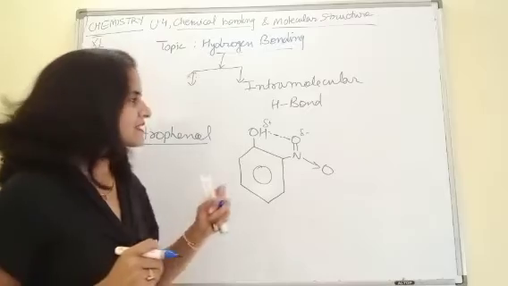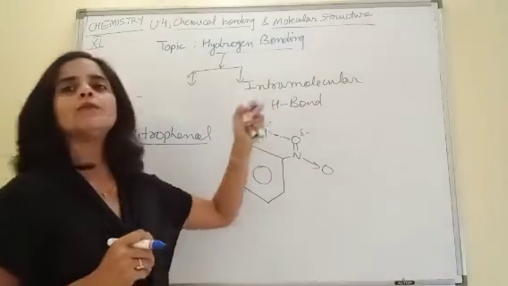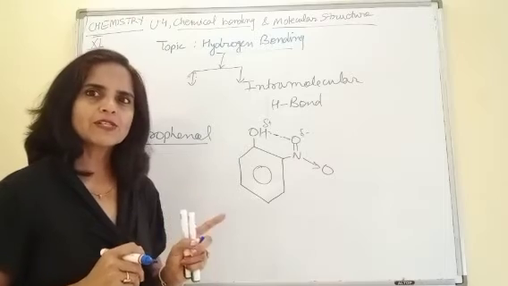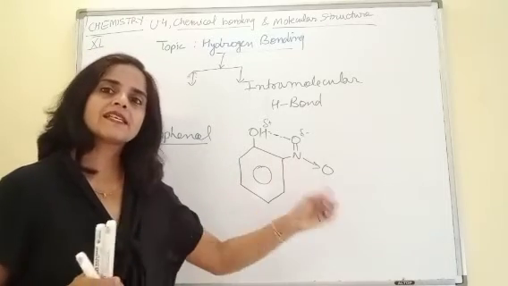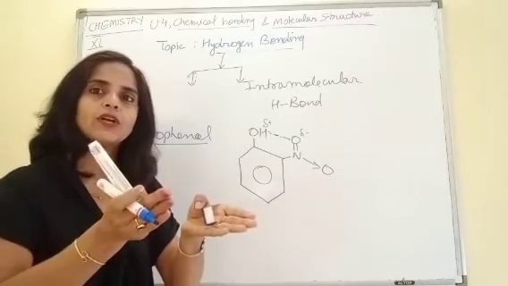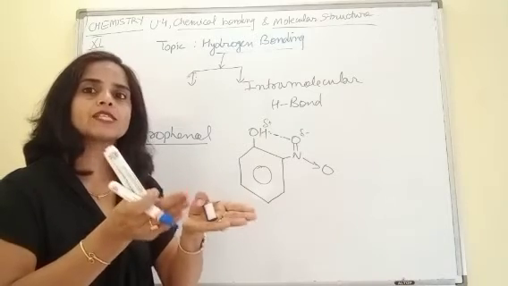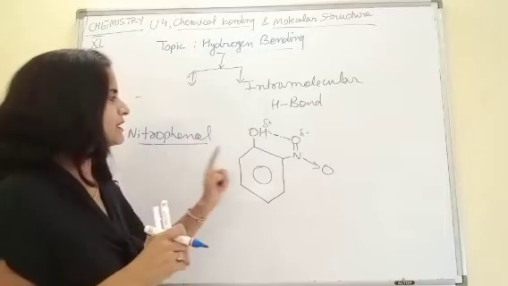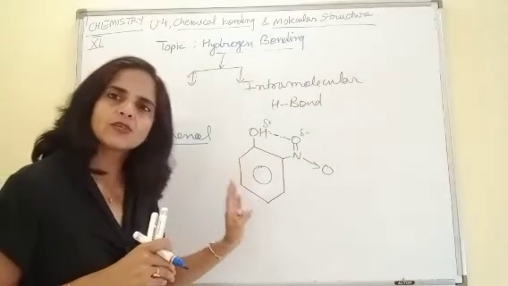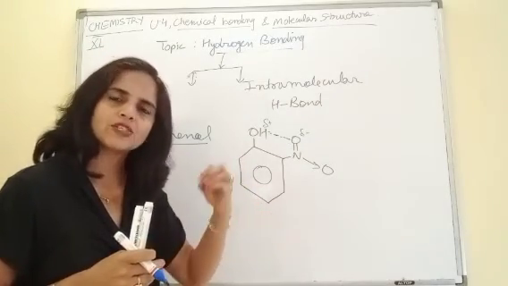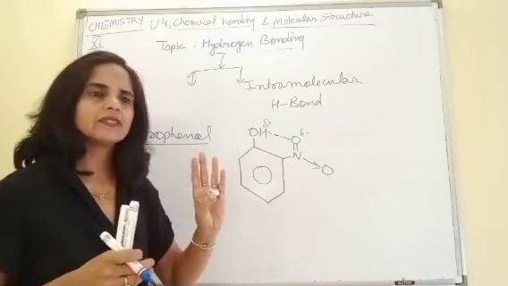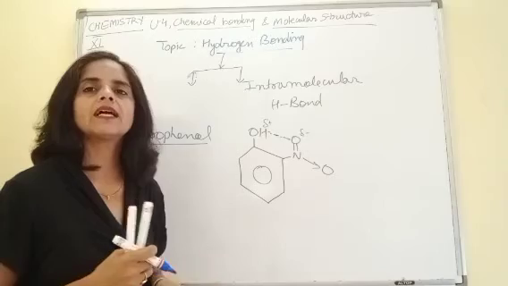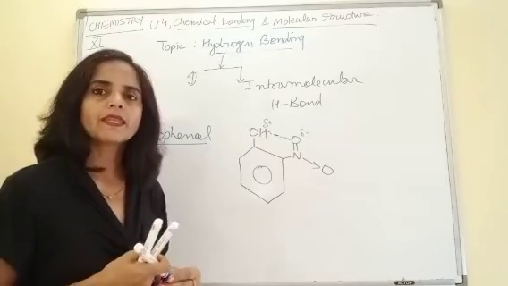That's why this is termed as intramolecular hydrogen bond. In previous cases, H bond was formed between two molecules, that's why that was the case of intermolecular. But here this is formed within the same molecule. This orthonitrophenol is making H bond within itself. That's why this is a case of intramolecular hydrogen bond.